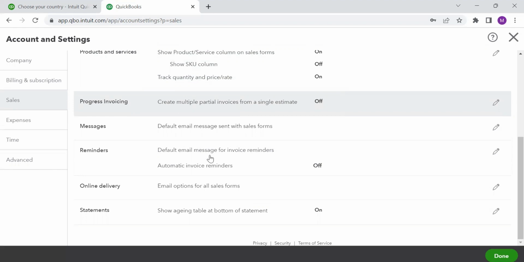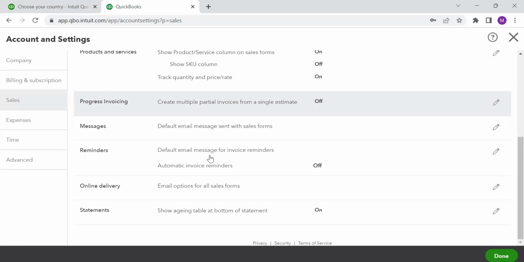If you want to send some default messages through your email, there is one very interesting point here in QuickBooks. When you're raising invoices, you can directly mail those invoices to your debtors. When you're mailing those invoices, you can also send a default email message along with them.